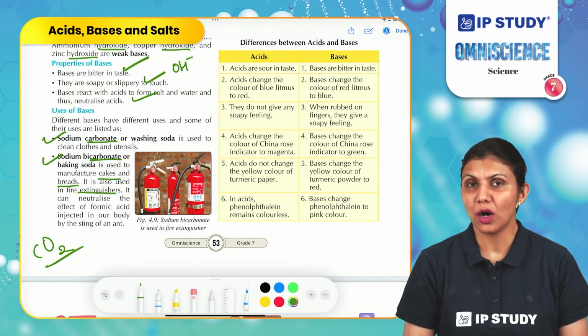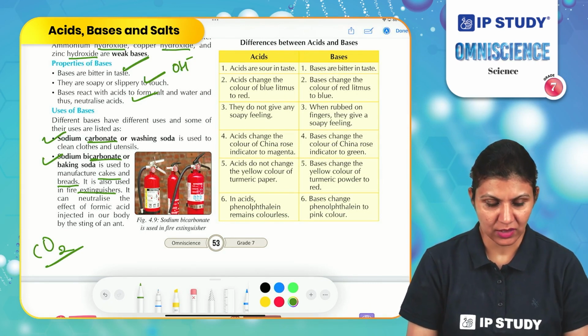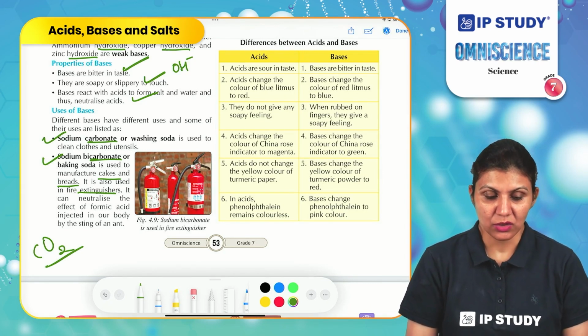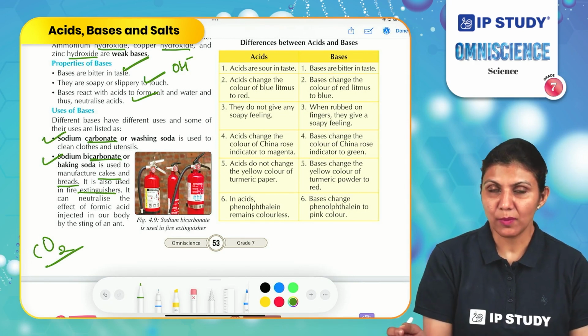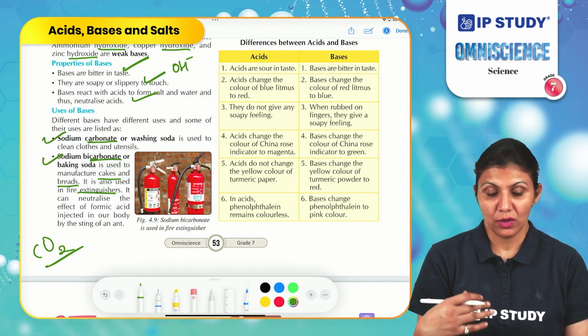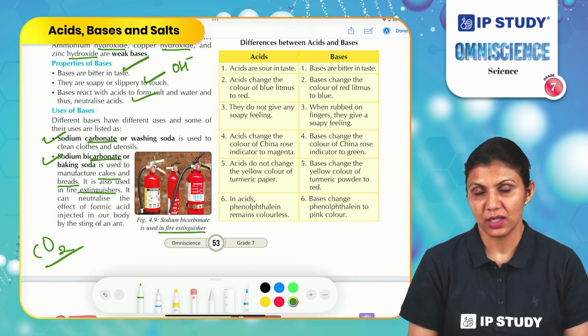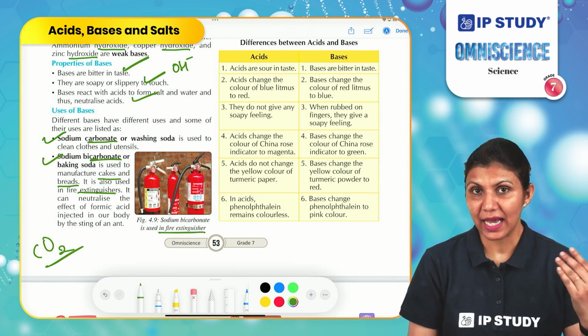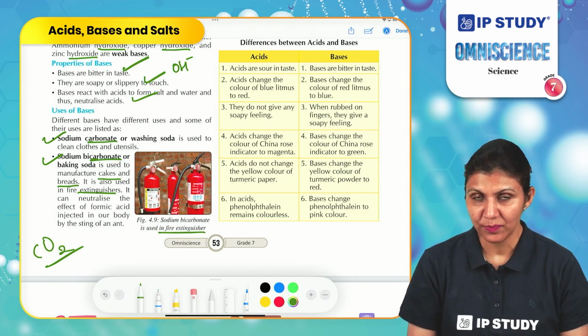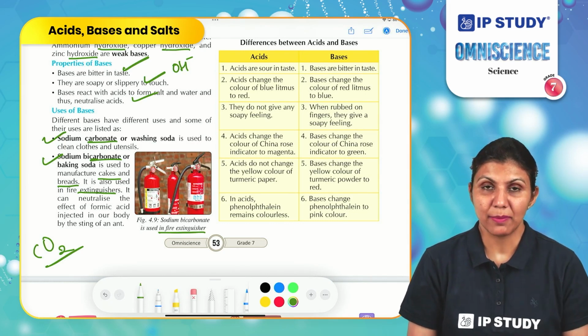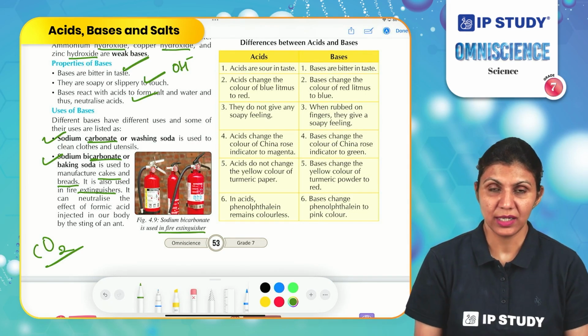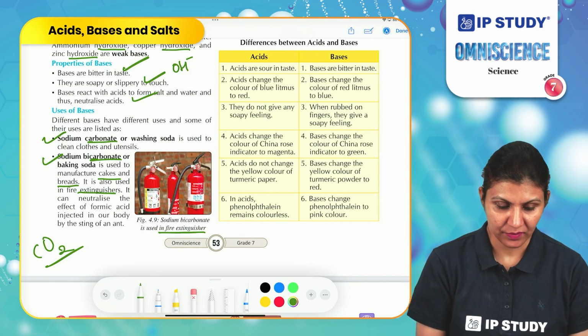It does not support the burning process or combustion process. So sodium bicarbonate is helpful to make fire extinguishers, which react with an acid present in the extinguisher and release carbon dioxide when we use it to put off fire.